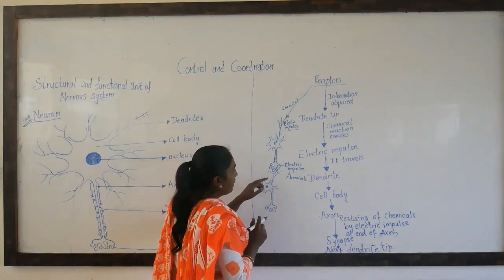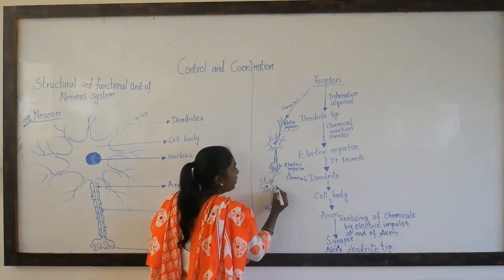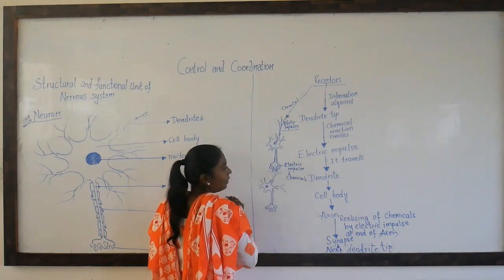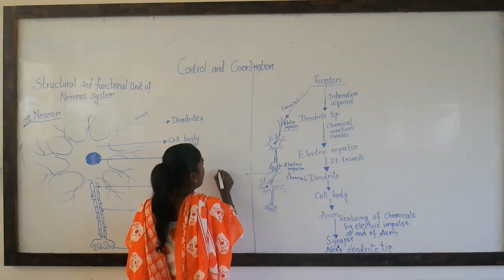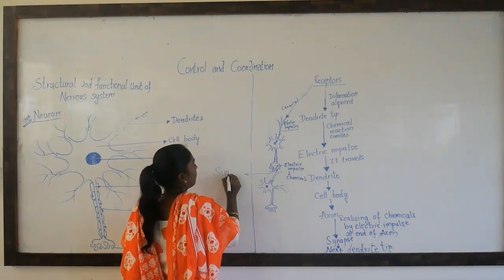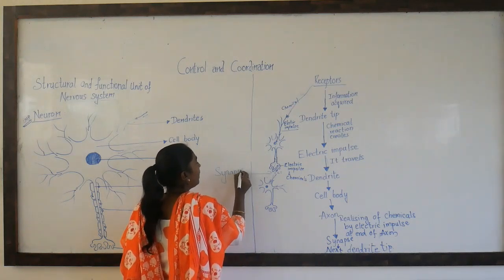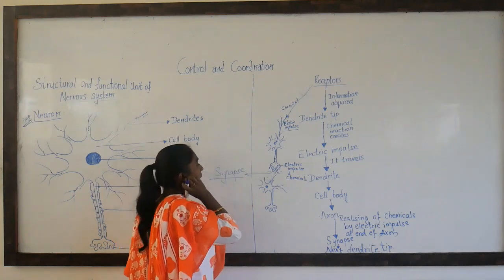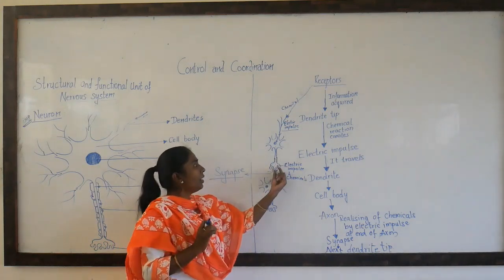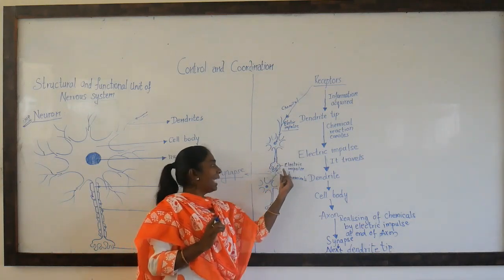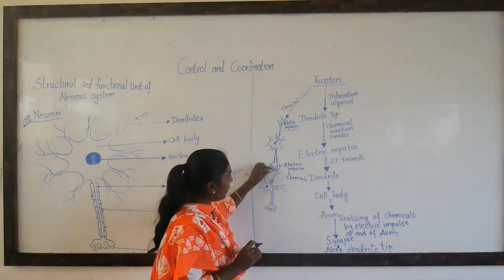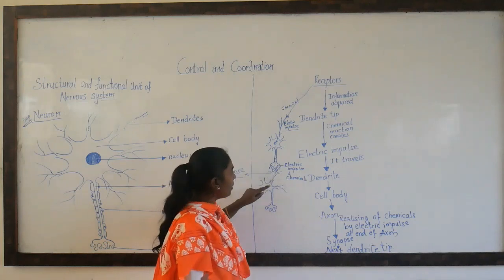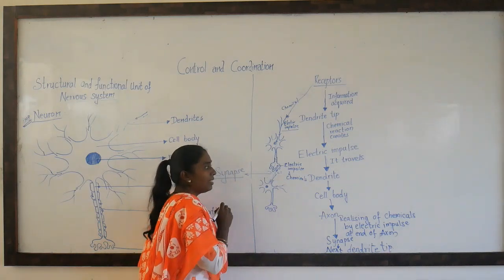Can you see? There is a gap between this nerve ending and the other dendrite. This gap is called a synapse. Again, very, very important. What is a synapse? A synapse is the gap between the nerve ending of one neuron and the dendrite of another neuron.